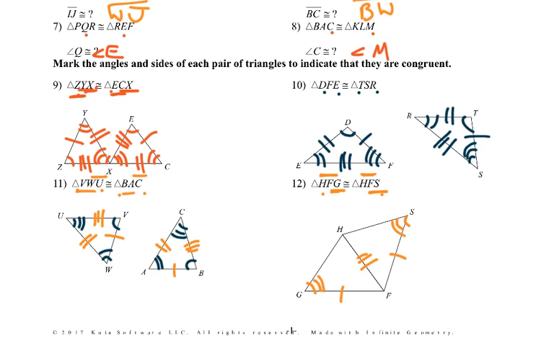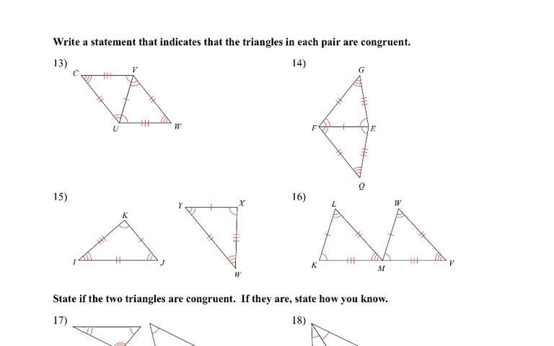Okay, so kind of orienting it this way, it would look like to me that angle HFG would go with angle HFS. So we would draw that, which means this side goes together with this side and this angle with this angle. Okay, so hopefully that one wasn't too bad.